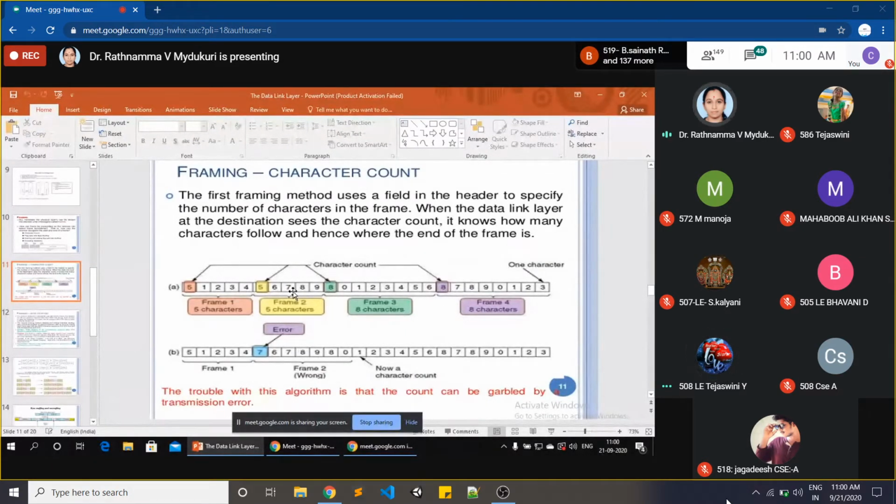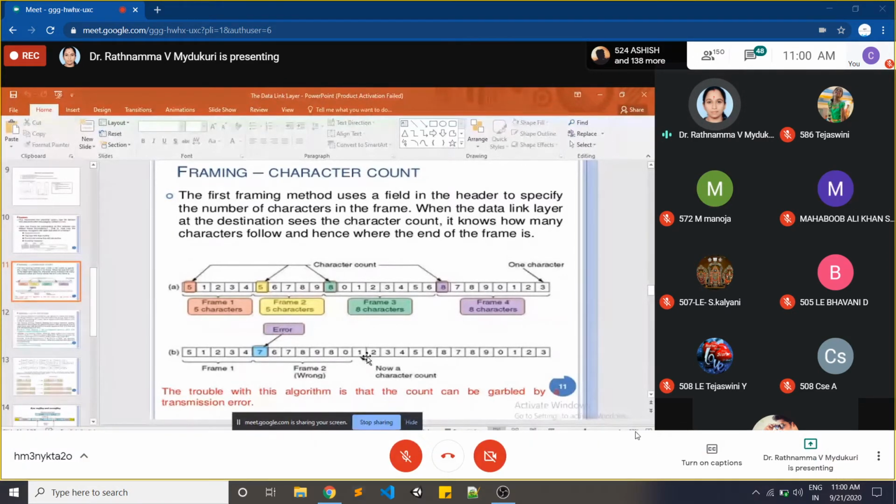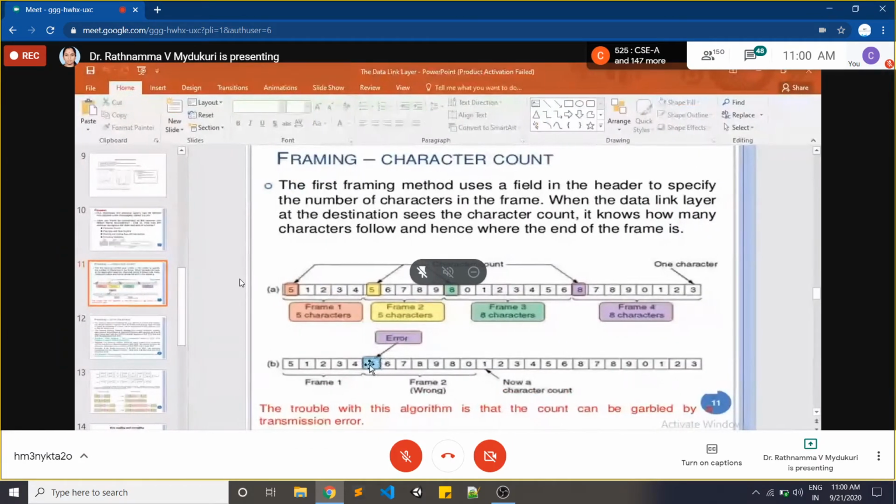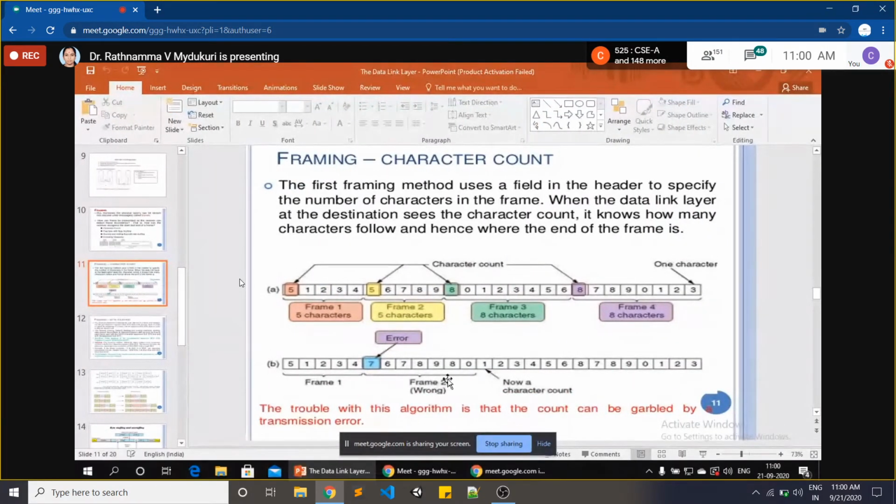Yes, ma'am. Okay. So what is happening here means in this algorithm, sometimes there may be some transmission error, the data may be garbled. If it happens, the entire frame goes wrong. So actually the second frame is till here. But because it is mentioned here as 7, we consider only 7 bits and we are leaving this. The 1 means only 1 bit here, no. It's not our third frame. So actually it is included in the second frame, but we are not considering it because of this error. So this may happen sometimes.